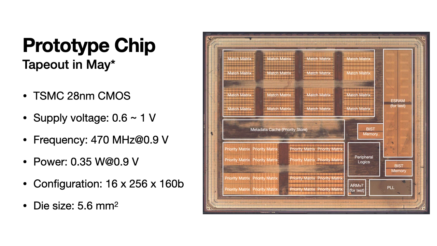Such scaling should not affect the conclusion since CATCAM features O(1) performance. The prototype chip is fabricated in TSMC 28nm process. It achieves 470 MHz at 0.9 watt, while consuming 0.35 watt.